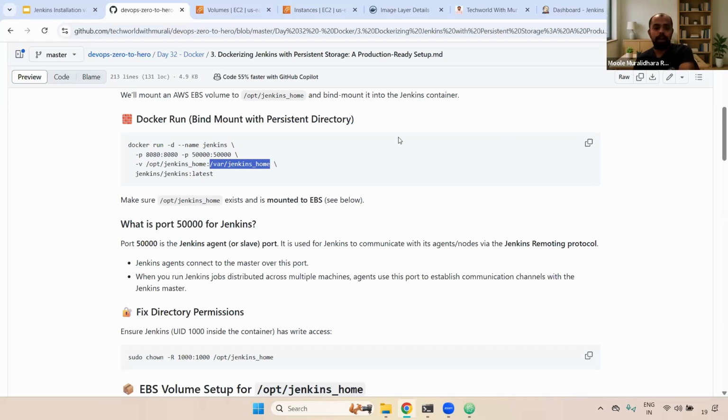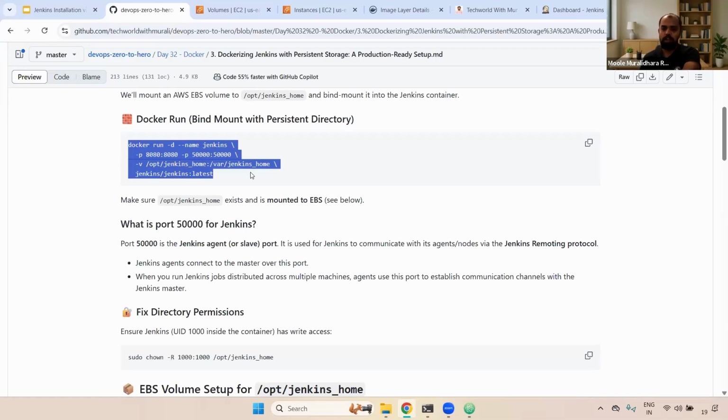And one more thing, remember, not only an EBS volume, we can also use EFS as well. EFS is highly recommended usually in real time, but it depends on use cases. The problem with EBS is that it works only within the same availability zone. It means if your server is in one availability zone, your EBS volume should be in that same availability zone only. Then only you will be able to attach it. Got it, right? Any questions now?